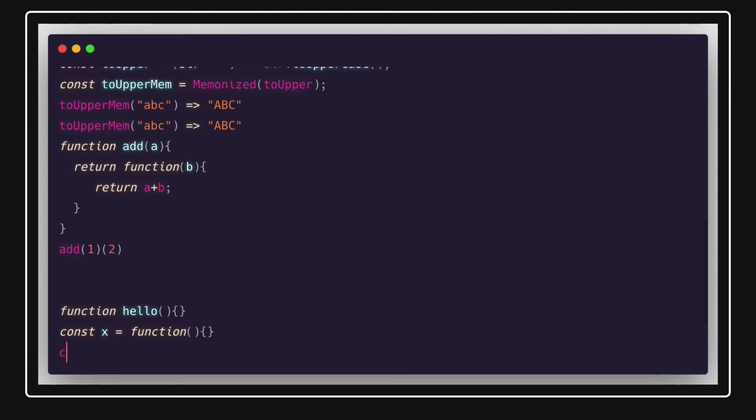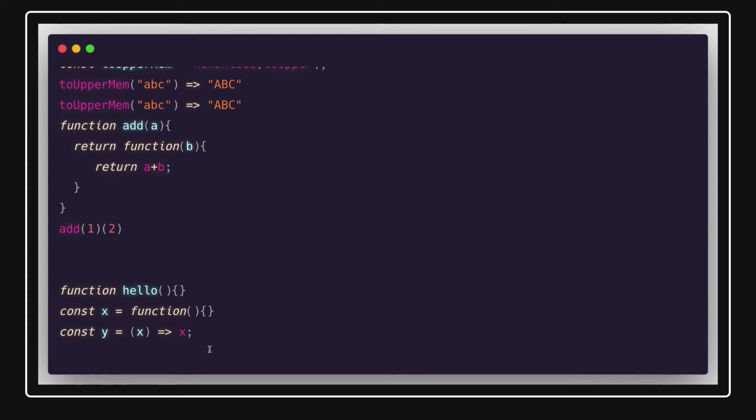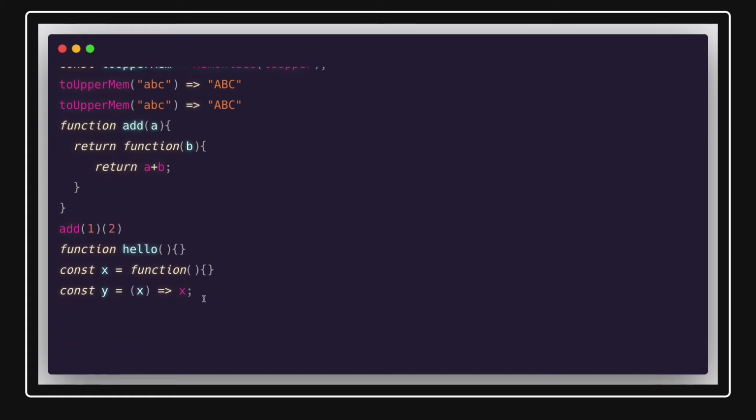You can use an arrow function also, which is pretty simple, right? And you just pass the same value and the same value is returned. So now another thing which we'll talk about is the context of this in functions while calling it in the different approaches, right?